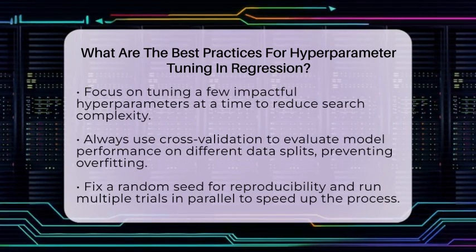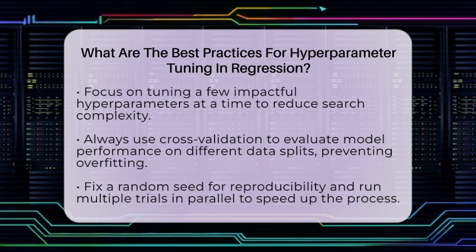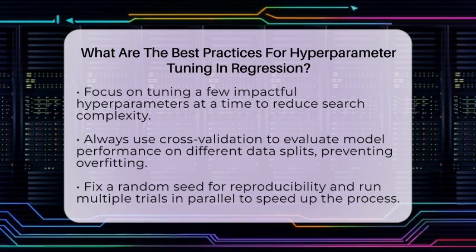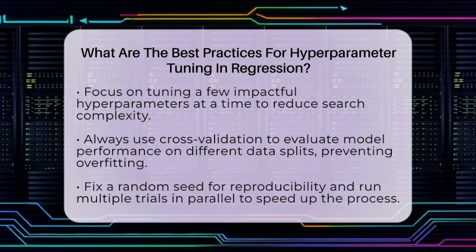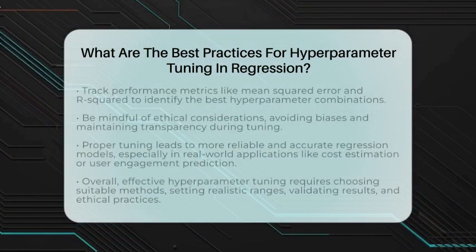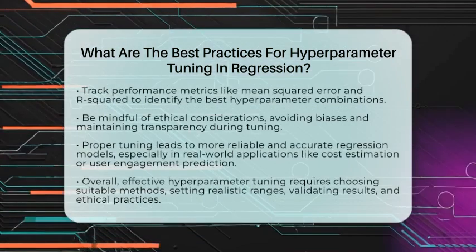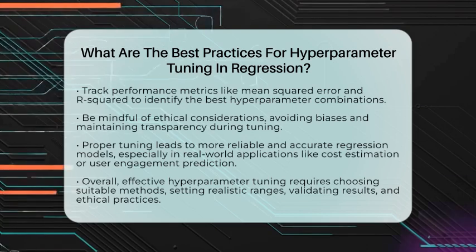When possible, run multiple trials in parallel. This speeds up the process, especially when using powerful computers or cloud resources. Track the results carefully. Record metrics like mean squared error or R-squared for each trial. Look for patterns. If certain hyperparameters consistently perform better, focus your search there.